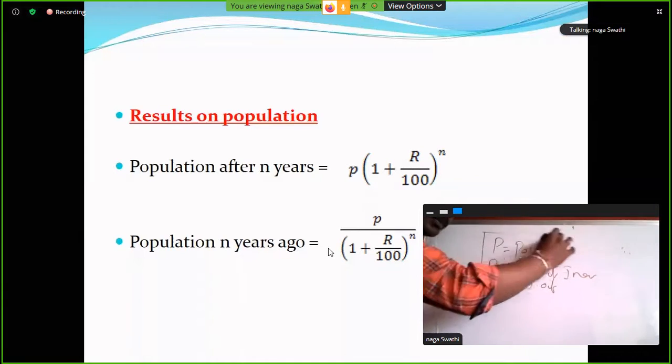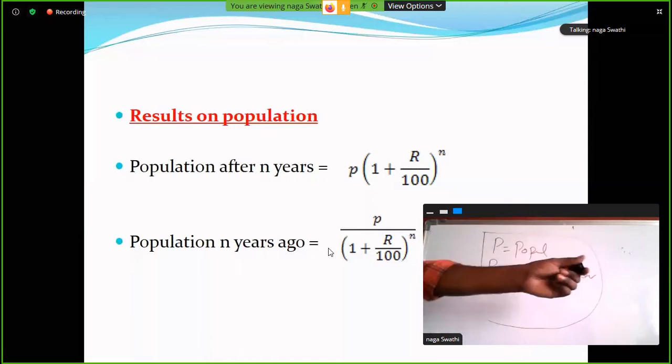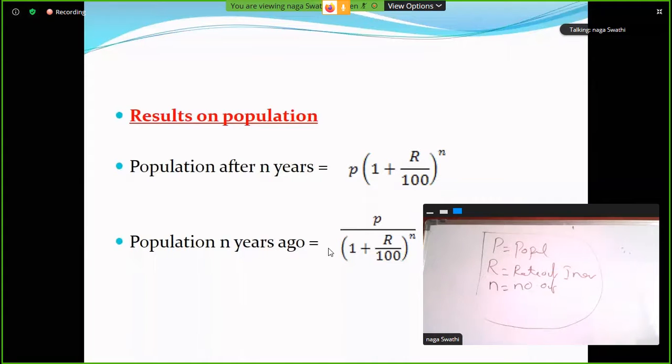Here we have two formulas. Population after n years is equal to P into 1 plus R by 100 power n. The second one is the population n years ago, n years back: P divided by 1 plus R by 100 power n. Please copy it.